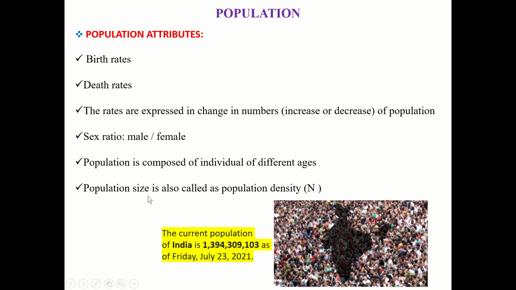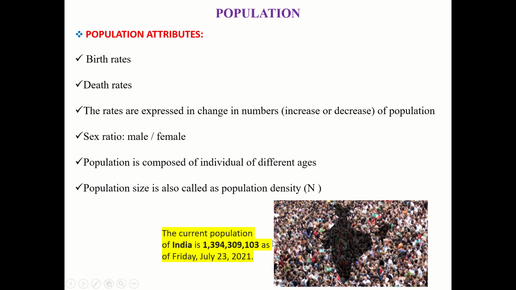Then population size is also called population density. Another, more scientific term for population size is population density, and it is denoted by capital letter N. You can see in this picture many people, just to show you the number of people when we say a population.